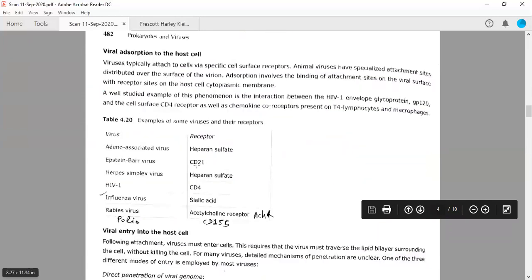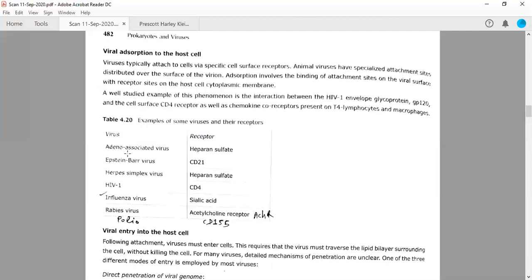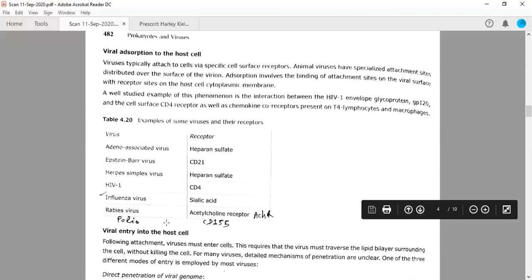Now, this table is also very important because it can be directly asked in various competitive examinations. So, for example, poliovirus. Poliovirus has receptors on animal cells which recognize CD155.